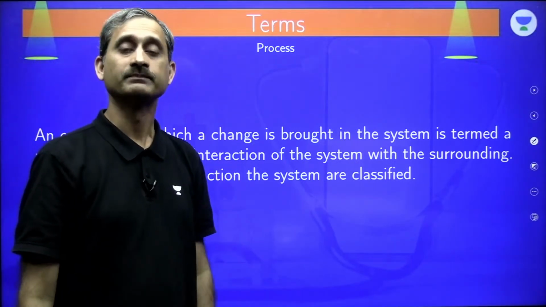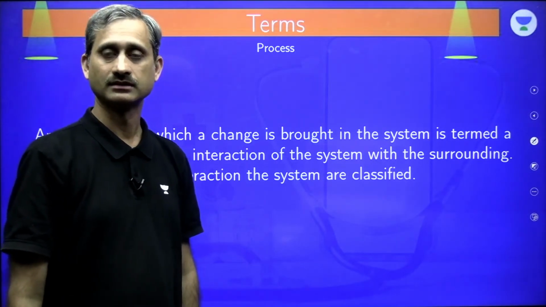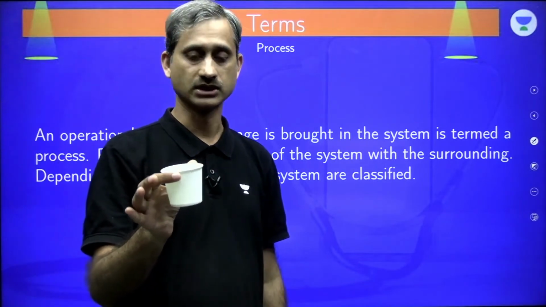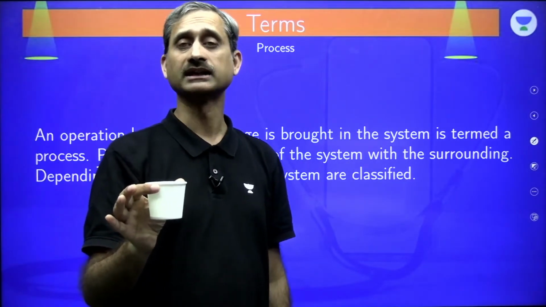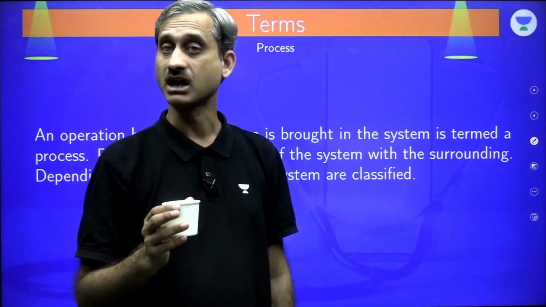Please remember, a system is actually defined by the process which is taking place in it. If I have this water container, although I don't have a lid over it, there is no lid over it, but if the volume and the mass of the water is not changing, it will be defined as a closed system because mass remains a constant.